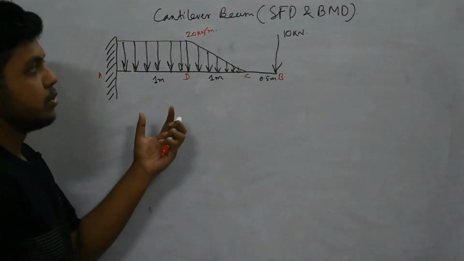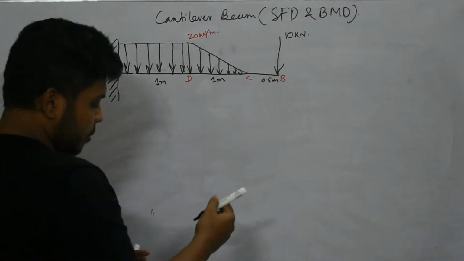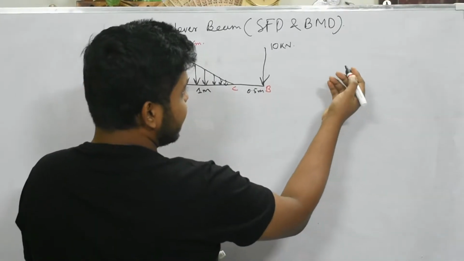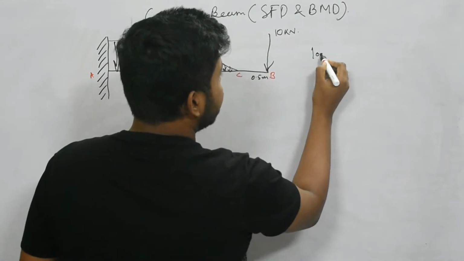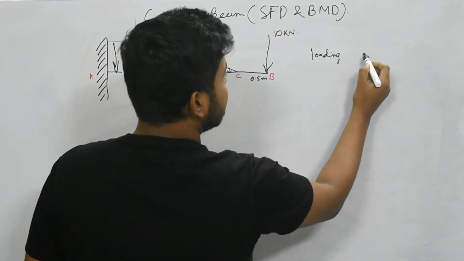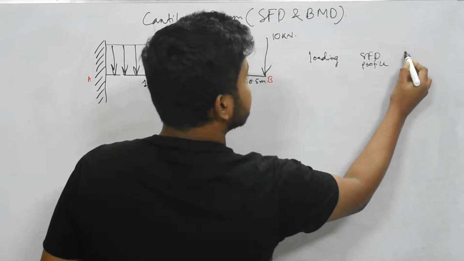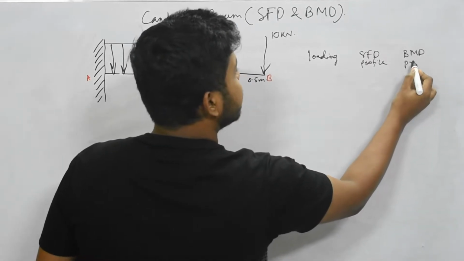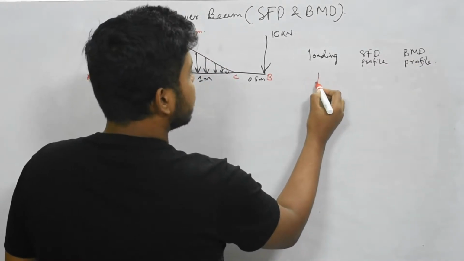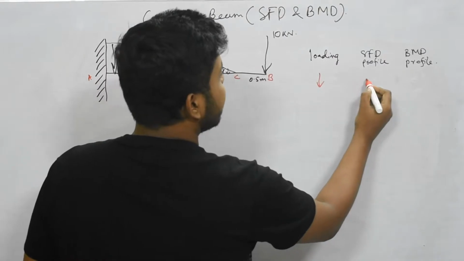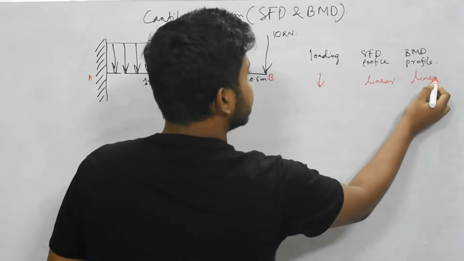Before starting this problem, we can summarize our previous concepts. Please note down this thing: if we make a table, this is the loading, this is the SFD profile and this is the BMD profile. If the loading is a point load, the SFD profile will be linear.